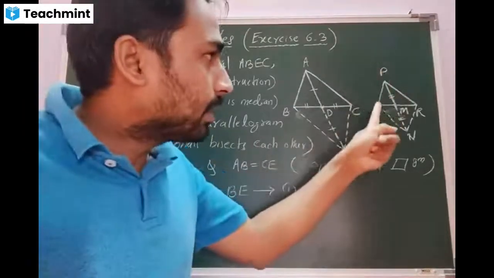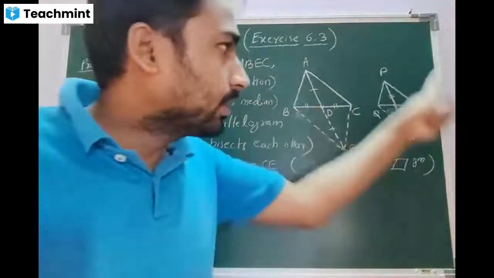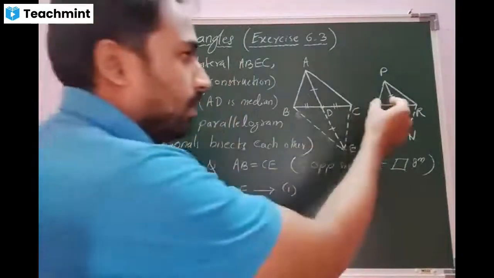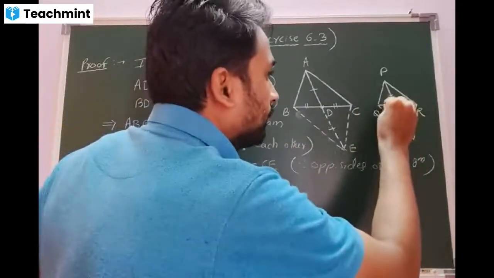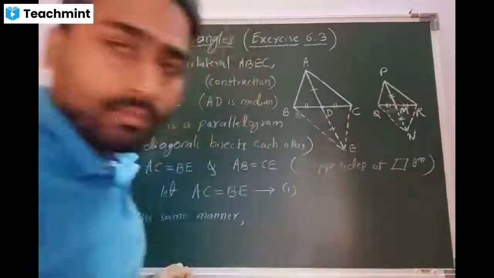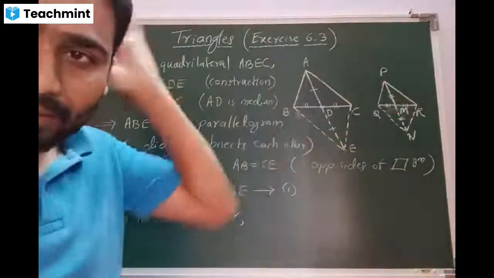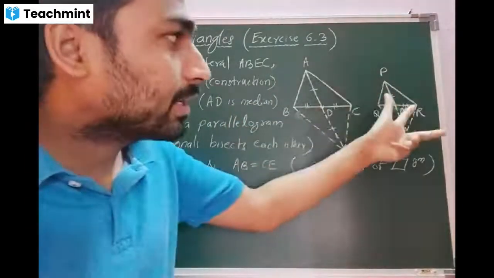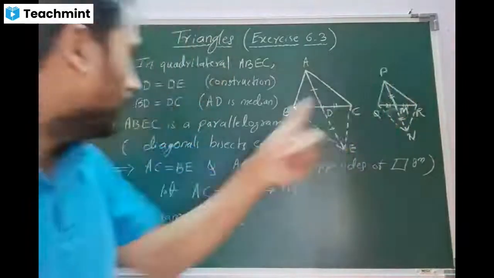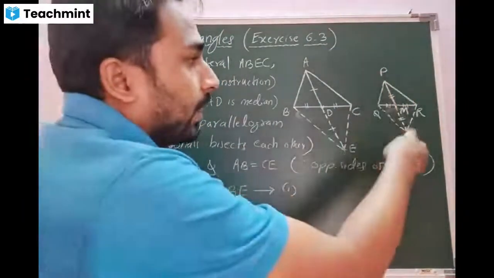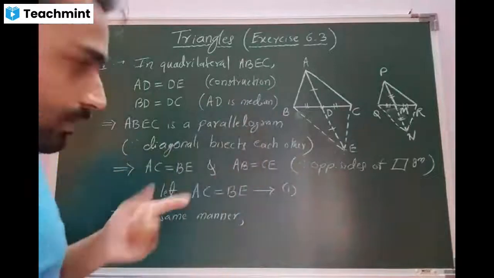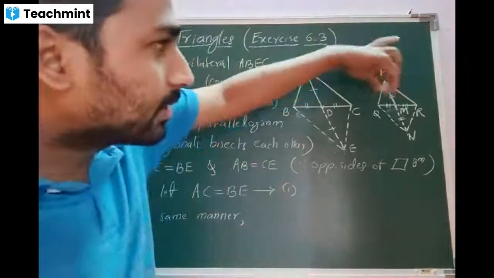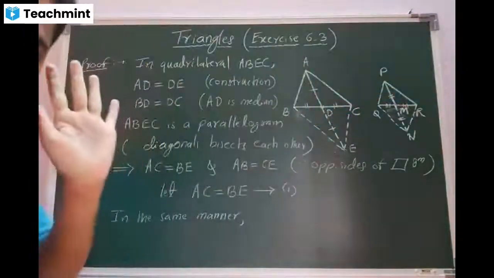See, quadrilateral PQNR. In this quadrilateral, PM is equal to MN, PM is equal to MN by construction. QM is equal to MR, because PM is a median. Correct, beta? Yes, sir. Diagonals are bisecting each other, so it becomes a parallelogram. You will write PQNR in this place is a parallelogram. The reason you will be quoting the same. Once it is parallelogram, you can write opposite sides are equal. Am I right, beta? Yes, sir.